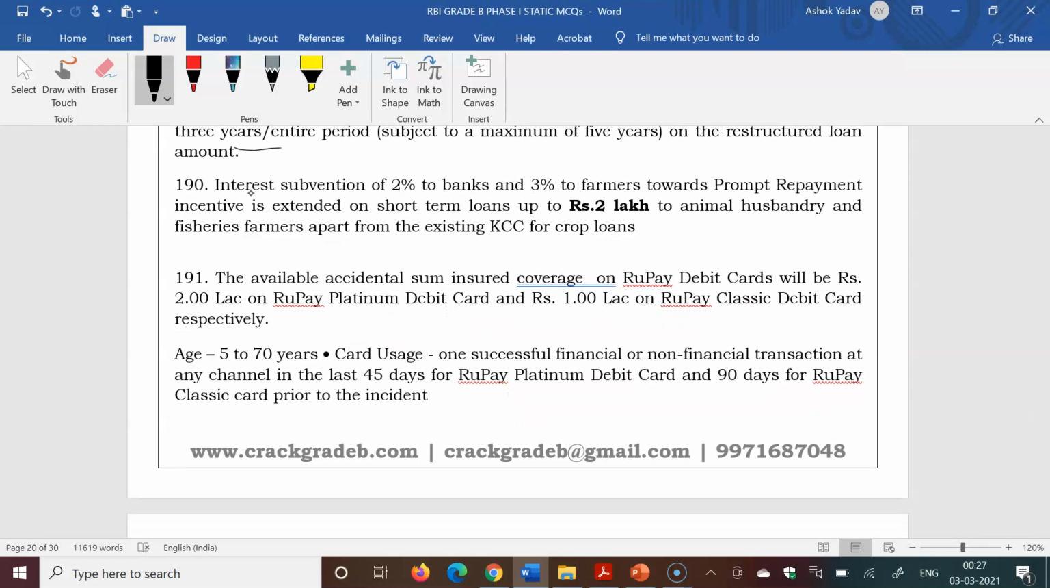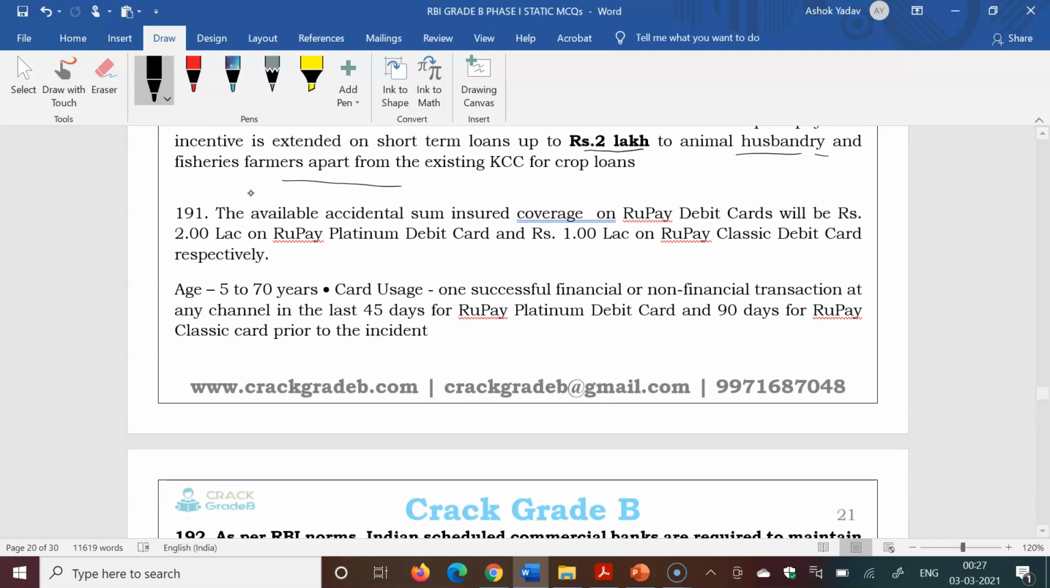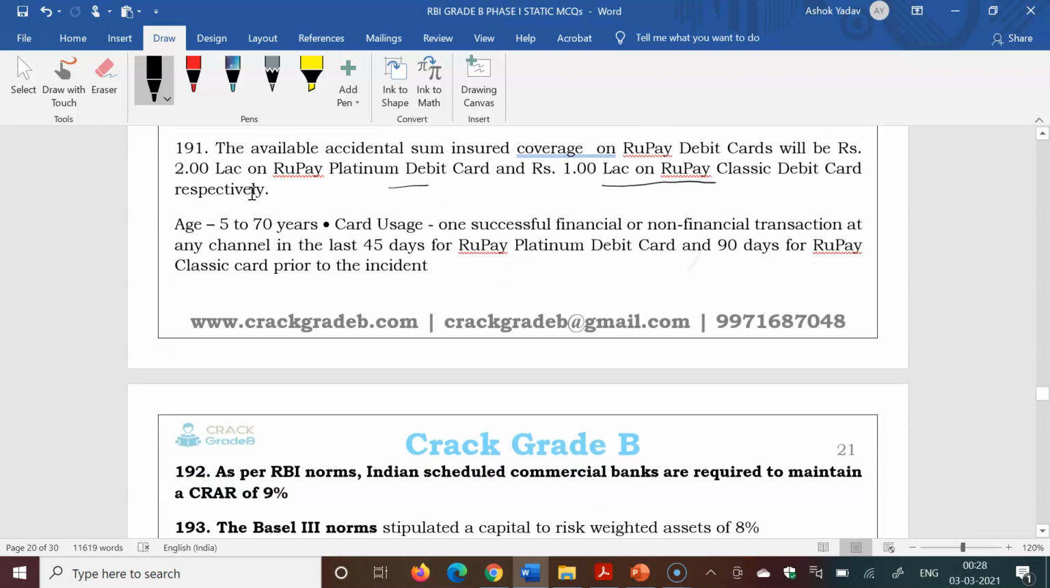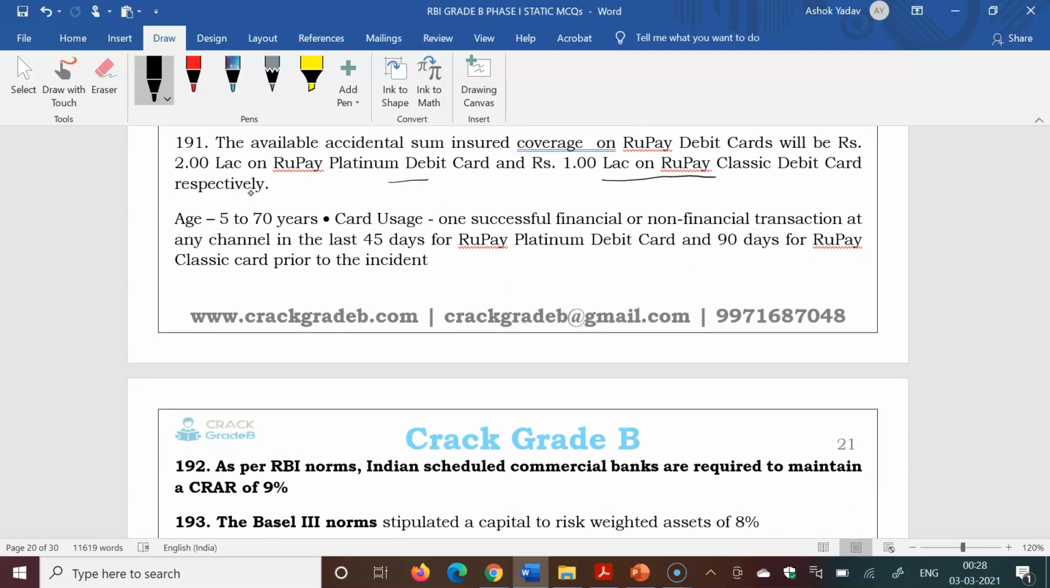Interest subvention of 2% to banks and 3% to farmers towards prompt payment incentive is extended on short-term loans up to 2 lakhs for animal husbandry and fisheries. For crops, it was 3 lakh. For animal husbandry and fisheries, 2 lakhs. The accidental insurance coverage on RuPay debit card will be rupees 2 lakh on RuPay Premium debit card and 1 lakh rupees on RuPay Classical debit card.